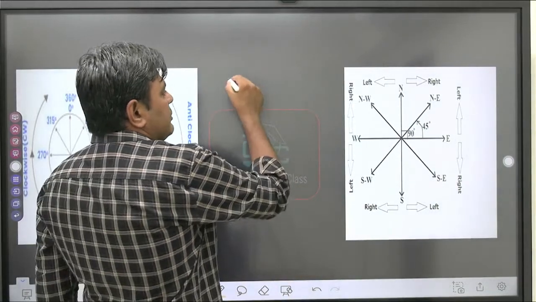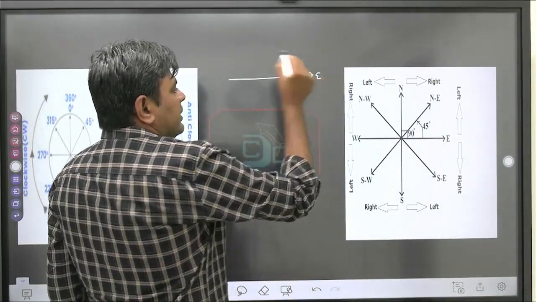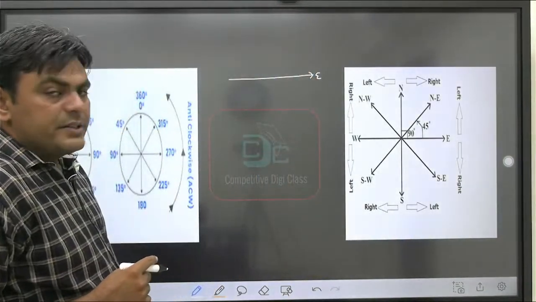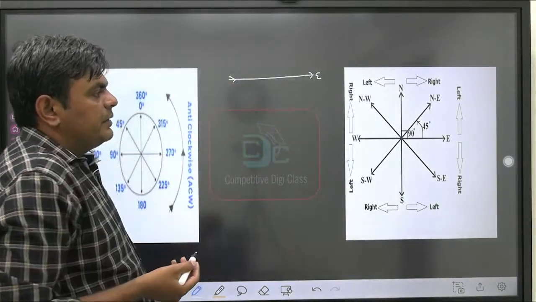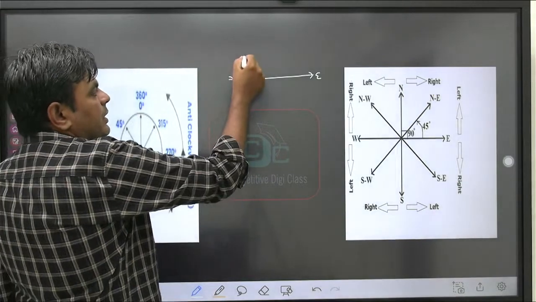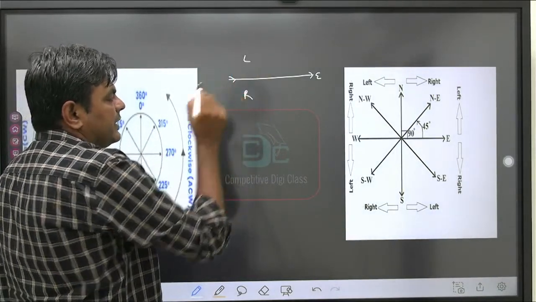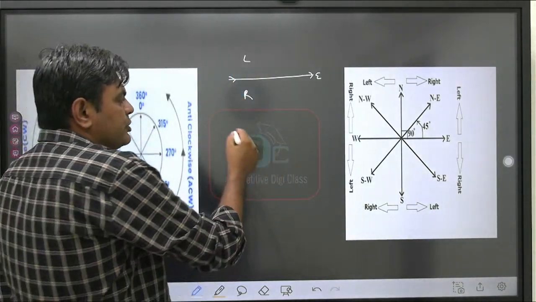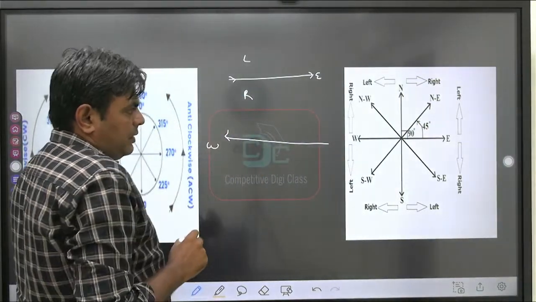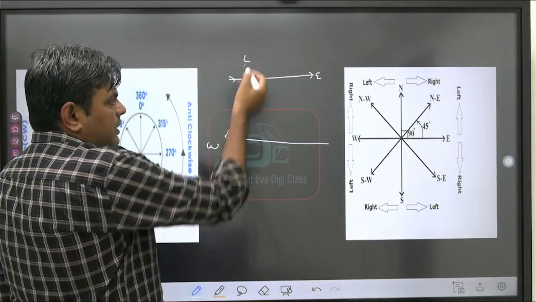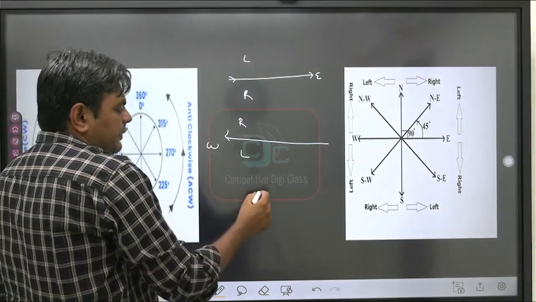For example, suppose this is east direction, and they are asking what is your left side. If you are facing east, then obviously this will be our left and this will be our right. Opposite to this, if you are facing west, then this is your right and exactly opposite is your left.